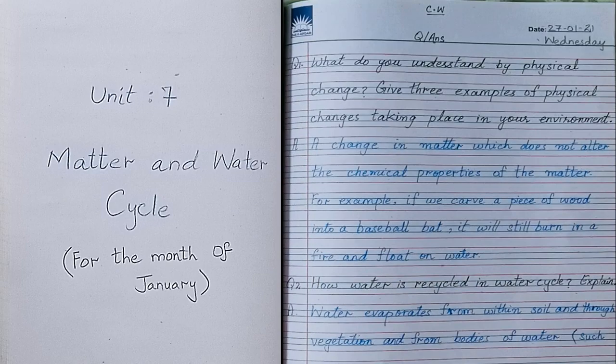Now let's start the question answer. First of all, write down the date of 27 Jan 2021 on the top along with the day, that is Wednesday. Write the CW heading and question answer heading on the top of the page. You have to write the question with your blue colors and answer with your pencils. Here my work was not visible with the pencil, that's why I have noted it with the pen. But you are going to write these questions with your blue color and answers with your pencil.